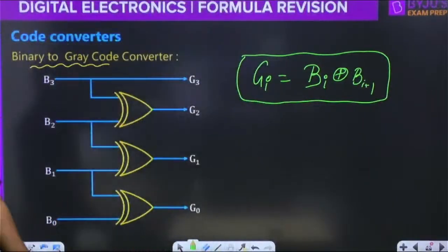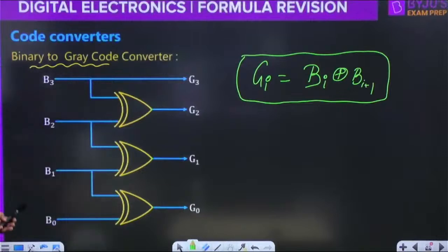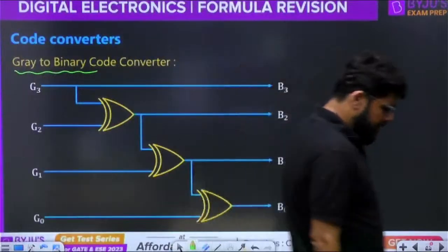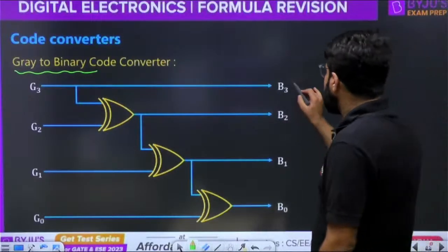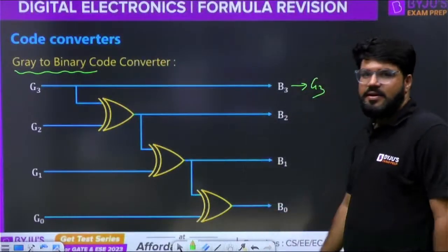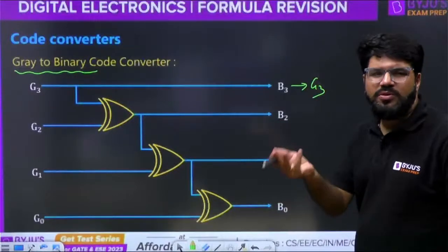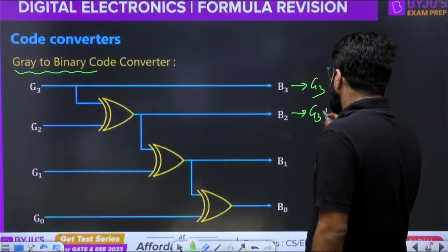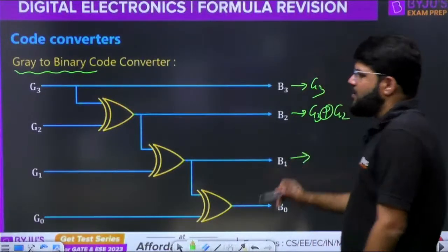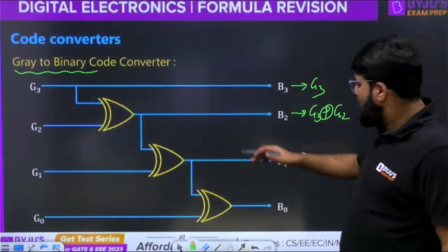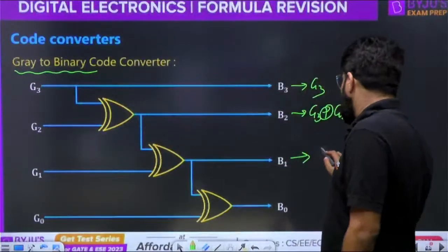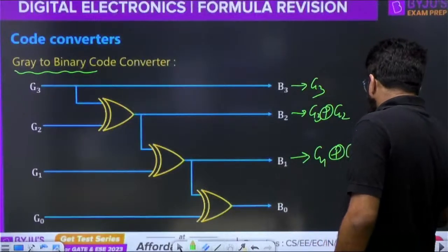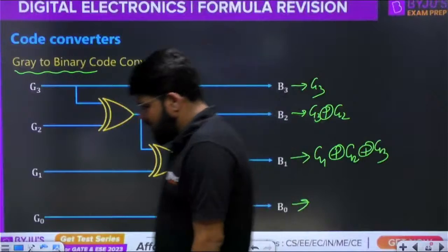Now the reverse: gray to binary. Here B3 depends on G3. But look at B2. MSBs of both the codes are always the same. You know that from the number system. But what is B2? B2 is the XOR of G3 and G2. What about B1? B1 is the XOR of G1 with the previous XOR, that is G1 XOR G2 XOR G3. And similarly, you will have B0 as well.